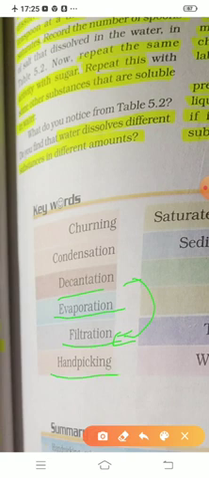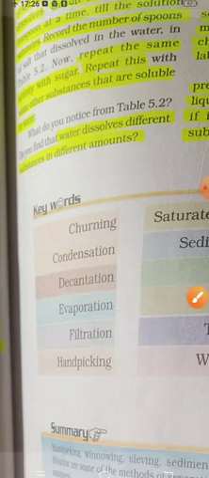And children, what is hand picking? Remember, when we started the chapter, what came in it? Poha, upma, biryani, pulao, these were all given as examples, right? Yes, so when the components of a mixture are separated by hand, that means the impurities or components which can be separated with the help of our hand is known as hand picking. Am I clear everybody?